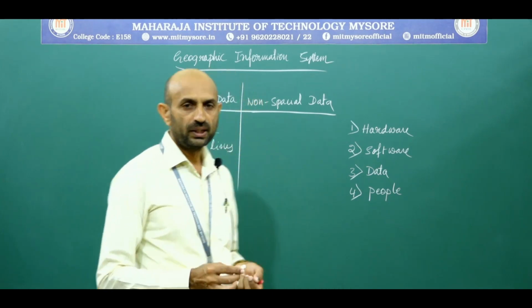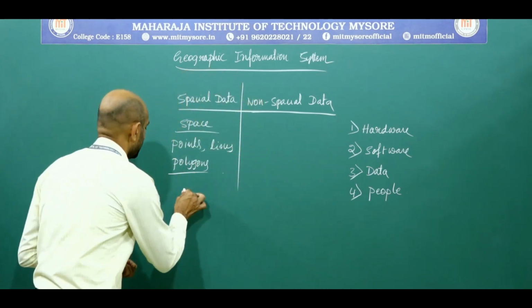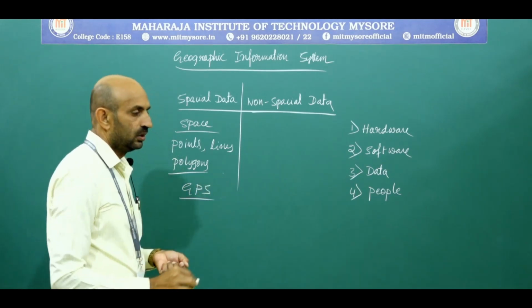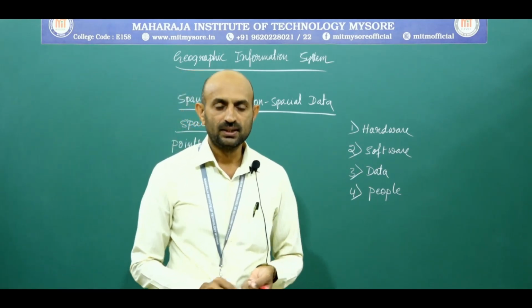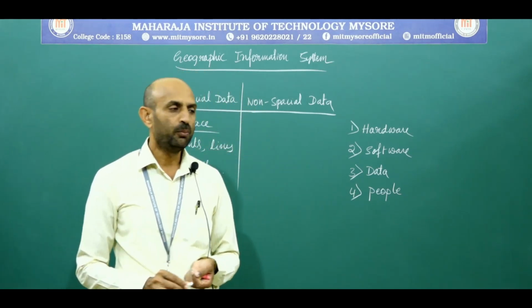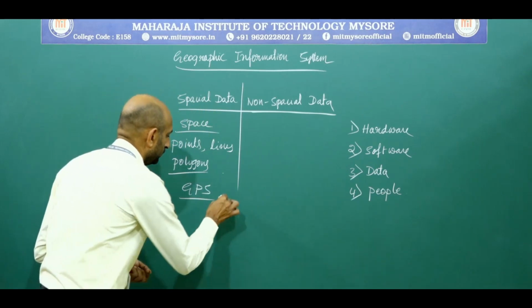The next topic is GPS. What is GPS? The term GPS stands for Global Positioning System.